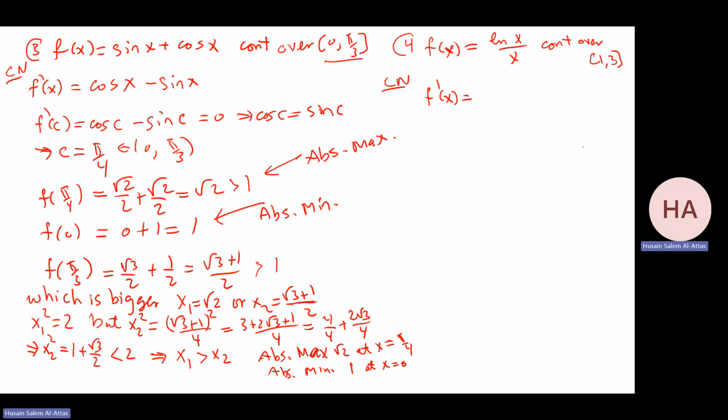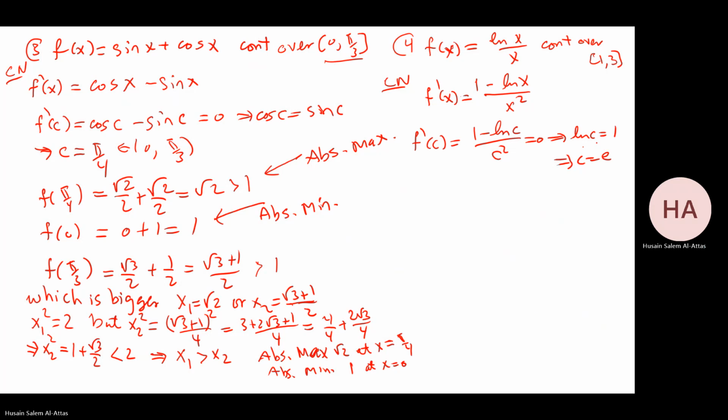Derivative of the numerator, which is 1 over x times x, that is 1, minus the derivative of the denominator, which is 1 times ln x, which gives 1 minus ln x over x squared. So f prime at c is 1 minus ln c over c squared. If you make it equal to 0, I have ln c equal to 1, so c equals e, which belongs to the interval 1 and 3. So we are okay.